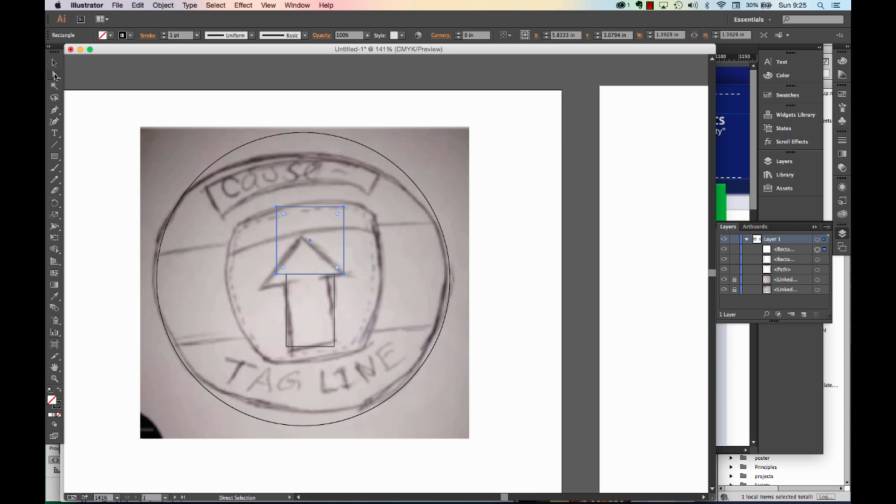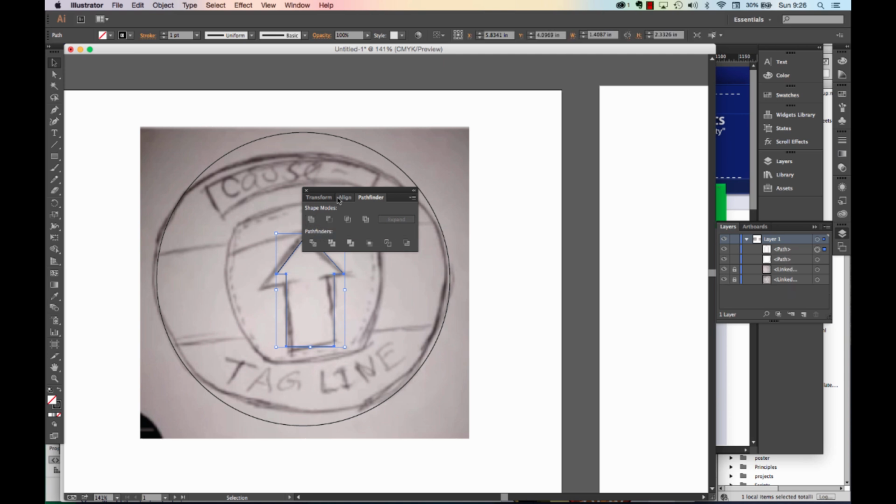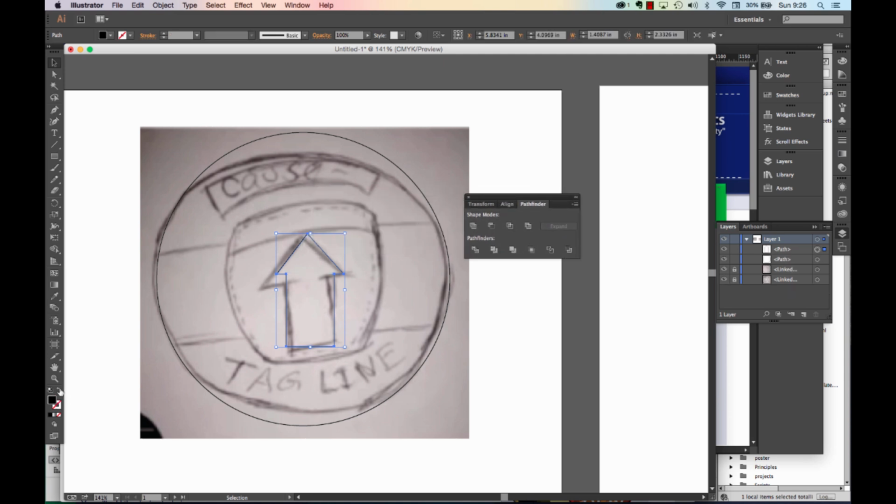And then I'm going to come to my anchor points. I'm going to turn this perfect rectangle into a triangle. And I'm going to pull it down, make more of my shape. I'm going to take both shapes, and you'll often have to use your Pathfinder in various ways. I'm going to add them together, and now I have an arrow.